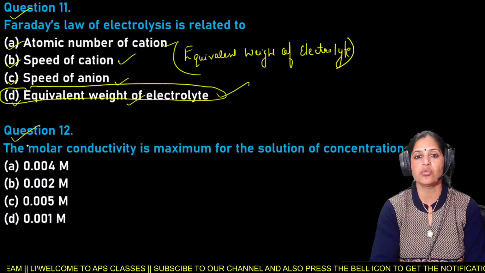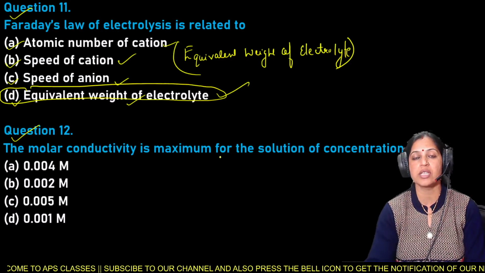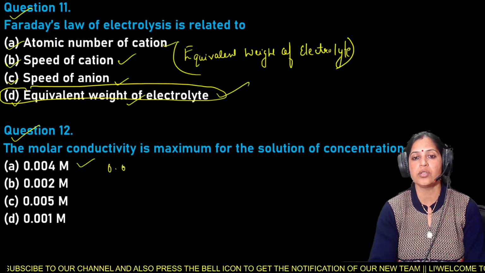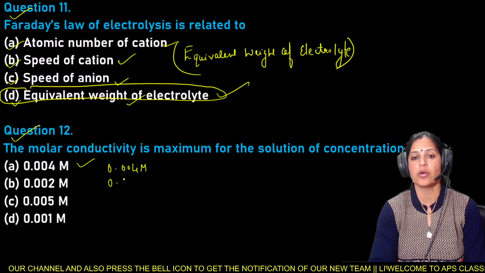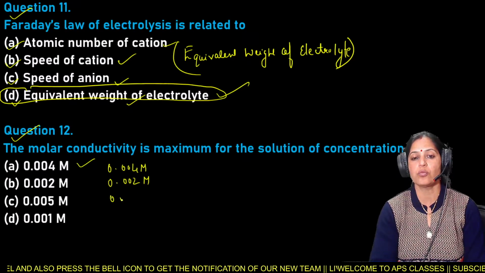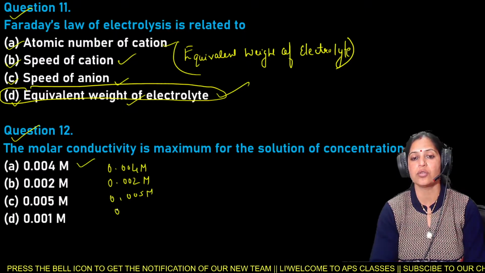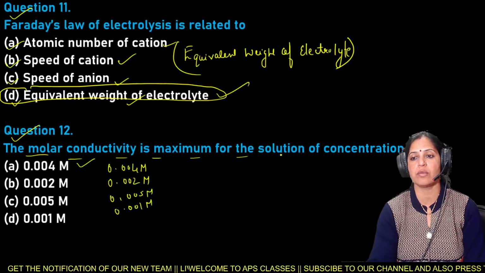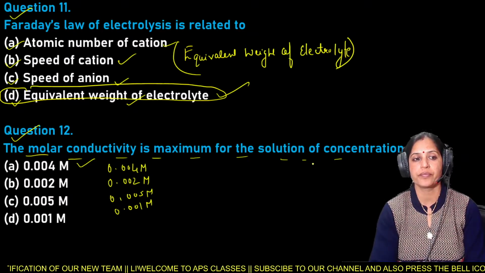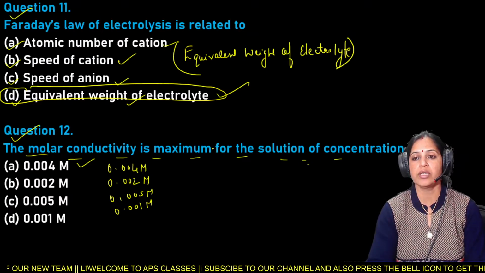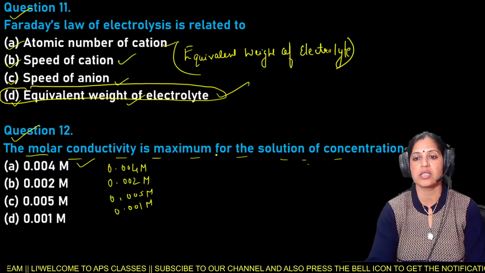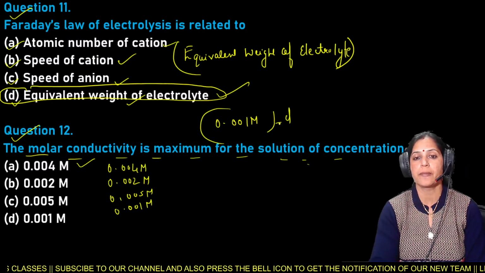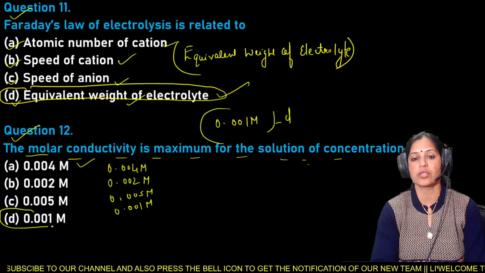Next is your question number 12, and your question number 12 is: the molar conductivity is maximum for the solution of concentration. Options are 0.004 mole, 0.002 mole, 0.005 mole, and 0.001 mole. So the molar conductivity is maximum for the solution of concentration 0.001 mole. Option D. So here option D is the right answer for question number 12.